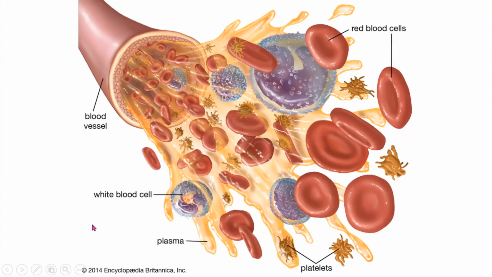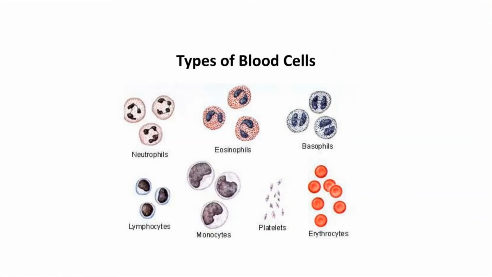In this also we have different categories: red blood cells, platelets, plasma, and white blood cells. The types of blood cells are neutrophils, eosinophils, basophils, lymphocytes, monocytes, platelets, and erythrocytes. Erythrocytes are the red blood cells. Platelets help in the clotting of the blood.